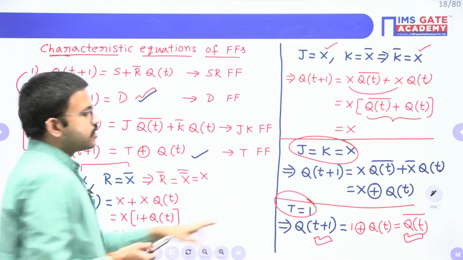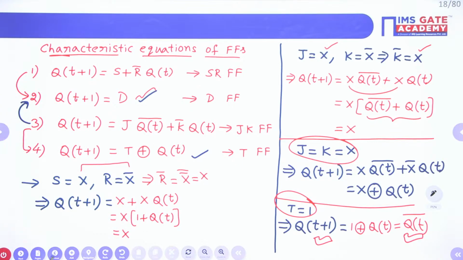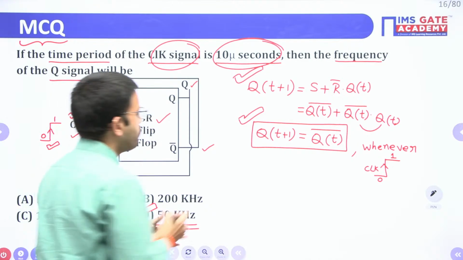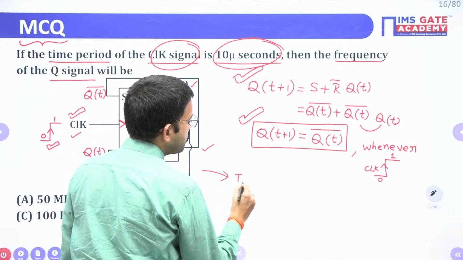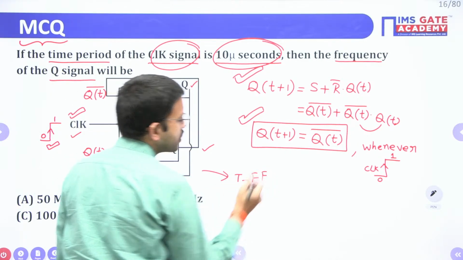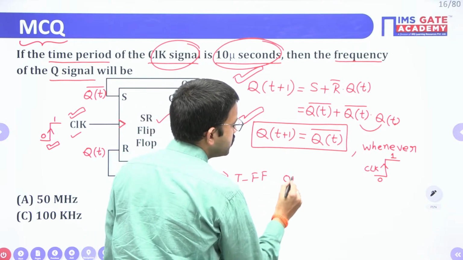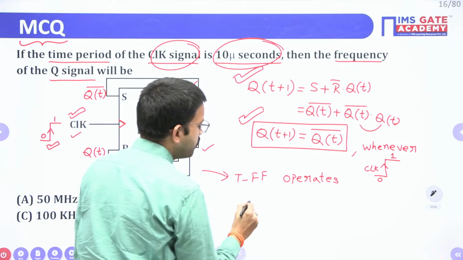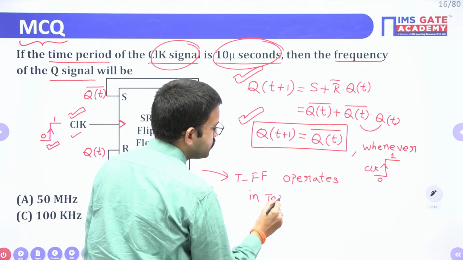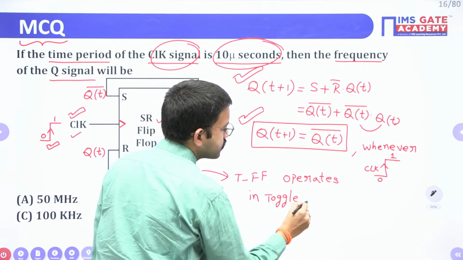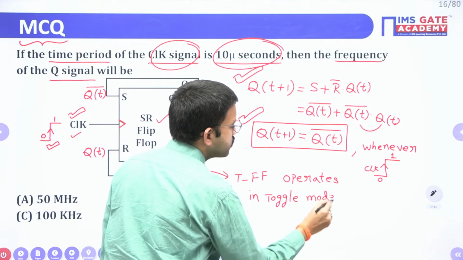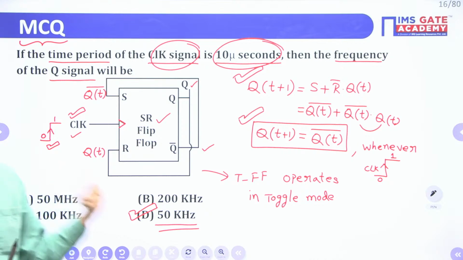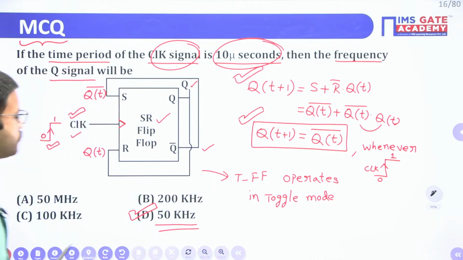So now we can say that the given circuit is a T flip-flop, which operates in toggle mode. T stands for toggle. D stands for data or delay.